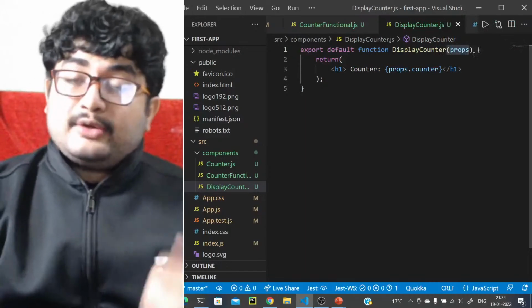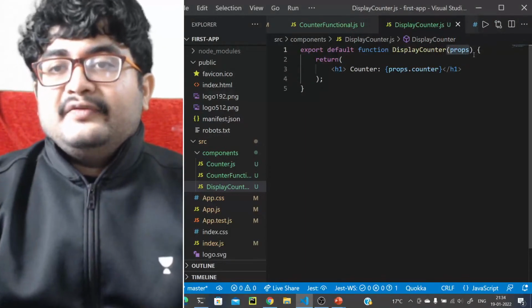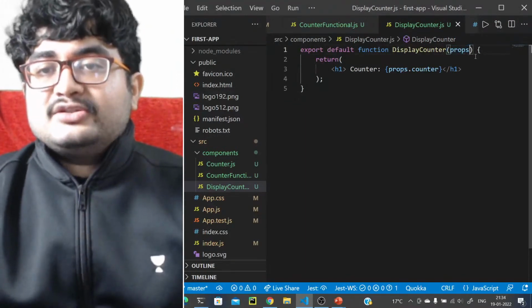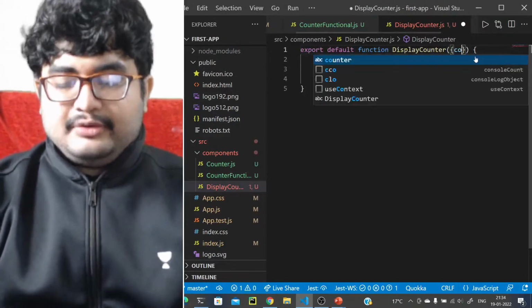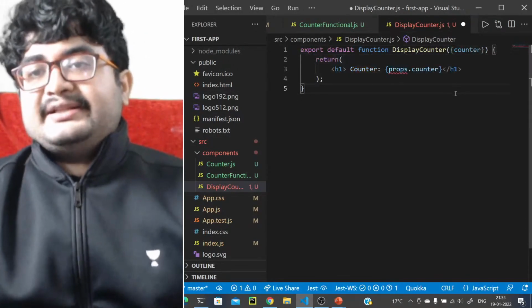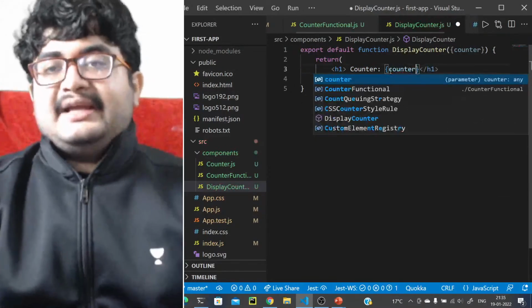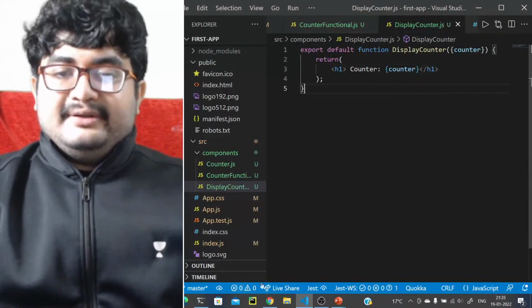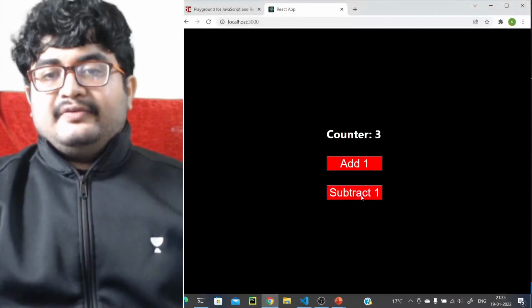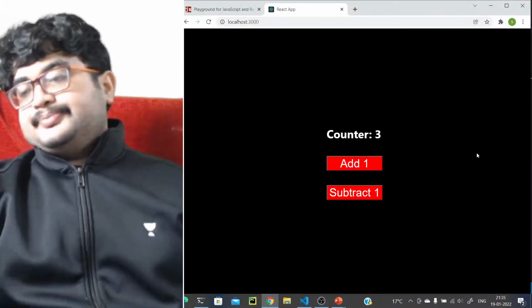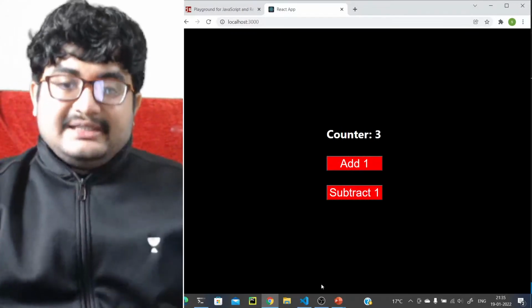Now this code is not good because you have props like this. What we can do is go for destructuring again. We can just destructure whatever is needed. We just want the counter value, so we can destructure it like this, counter, right? And we can directly write counter here, and that will also work. So again, if you see now, this functionality works, right? So that is basically props.